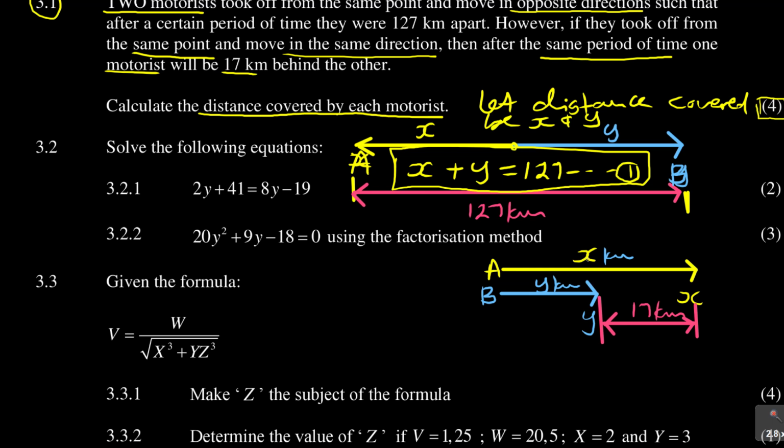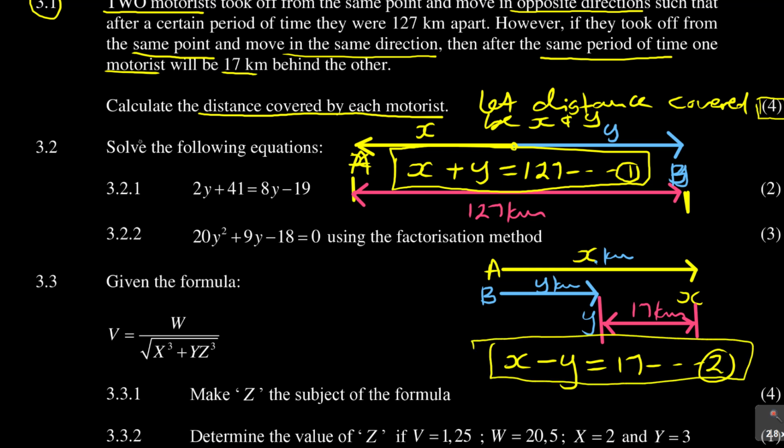If A went X kilometers and B went Y kilometers, what is the distance between them? They are saying it is 17 kilometers, which means if I take the distance moved by A and subtract the distance moved by B, I'm going to get 17 kilometers. Why? Because they are moving in the same direction this time. So this ends up bringing me equation 2.